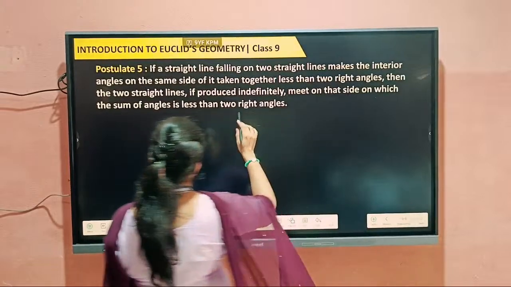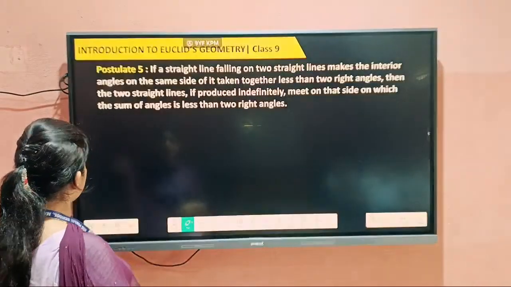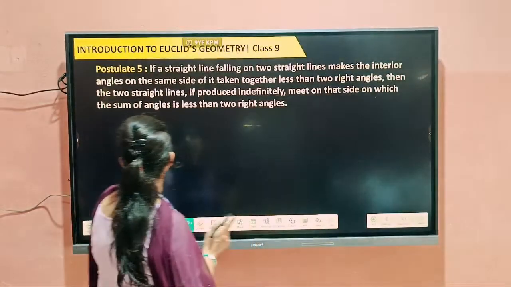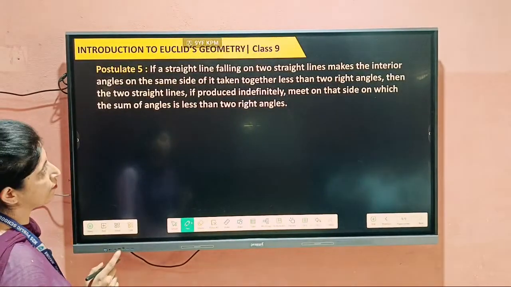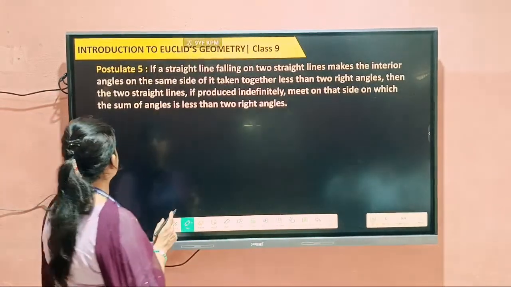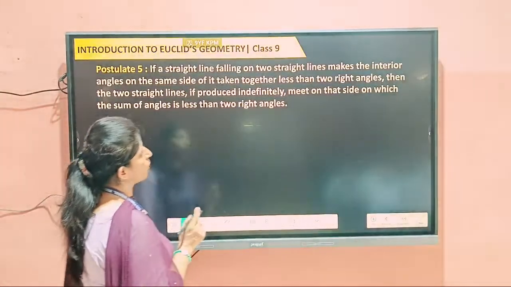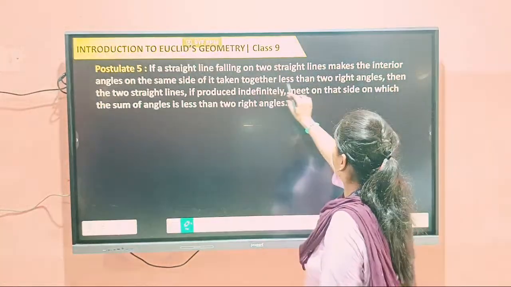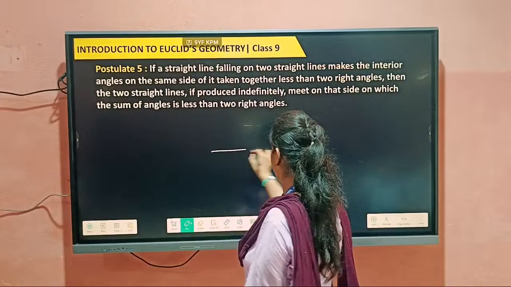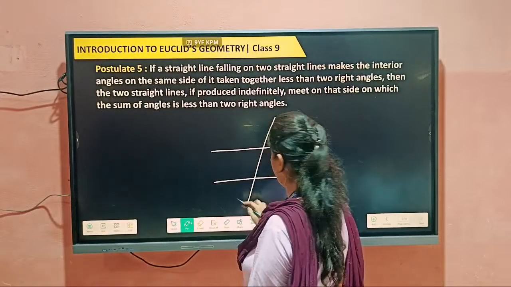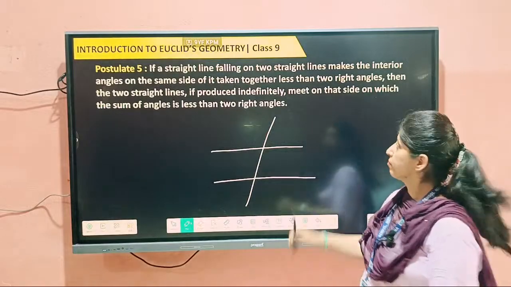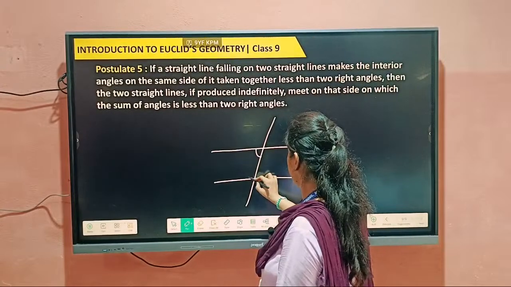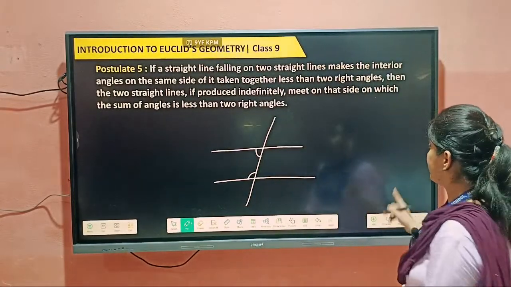If a straight line falling on two straight lines makes the interior angles on the same side of it taken together less than two right angles, then the two straight lines, if produced indefinitely, meet on that side on which the sum of angles is less than two right angles. Means what? What is being asked in this? If a straight line falls on two straight lines, suppose two straight lines here, one straight line is falling on them, right? Make the interior angles on the same side of it, this and this, taken together less than two right angles.